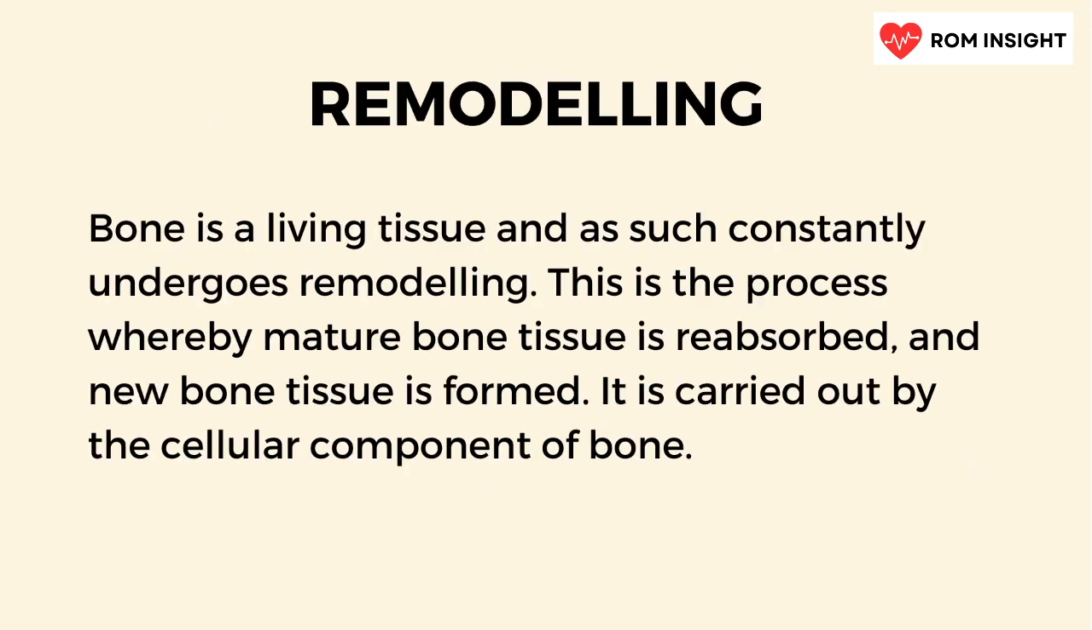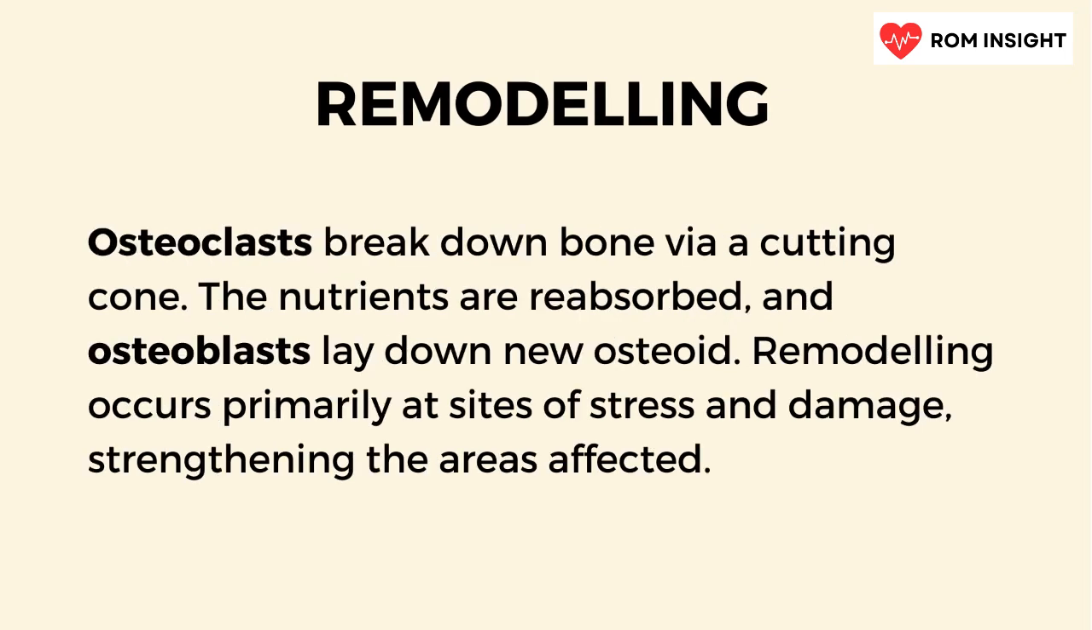Bone constantly undergoes remodeling, where old bone is reabsorbed and new bone is formed. This process, vital for maintaining bone strength and integrity, is orchestrated by osteoclasts and osteoblasts. Osteoclasts break down bone through cutting cones, with reabsorbed nutrients utilized by osteoblasts to lay down new osteoid. Remodeling primarily occurs at sites of stress and damage, reinforcing affected areas.